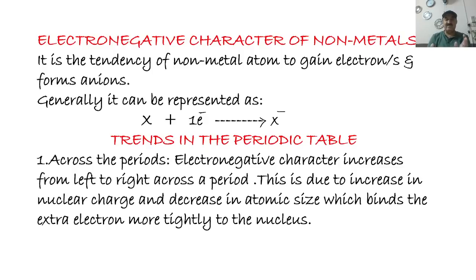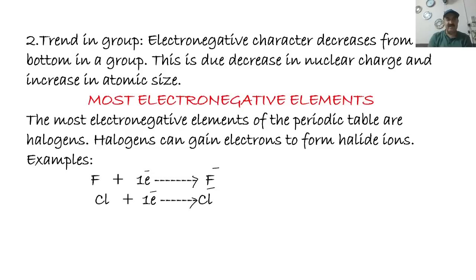So the attraction between the electrons and protons increases. Elements then tend to lose electrons very hardly, so they will gain electrons very easily. That's why non-metallic character or electronegativity increases from left to right.